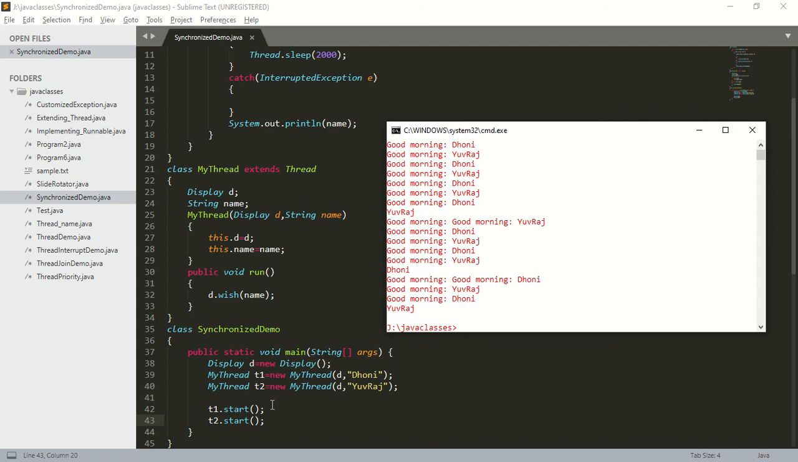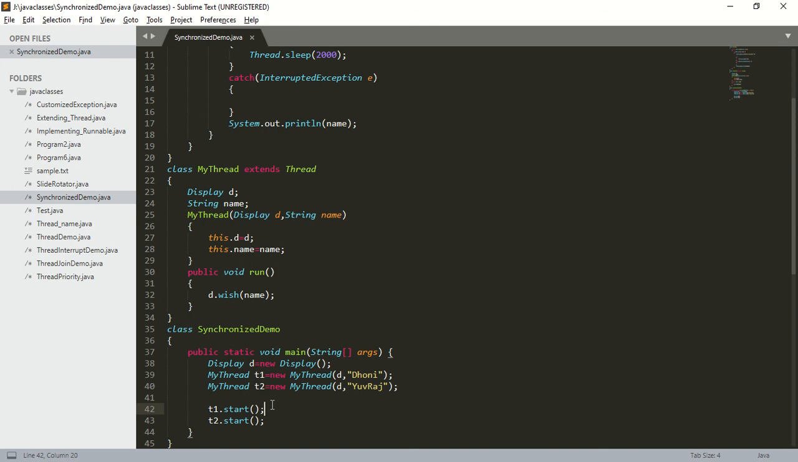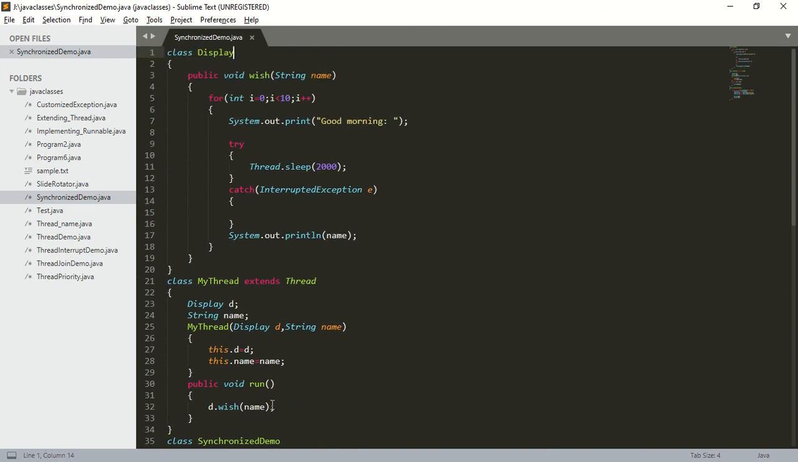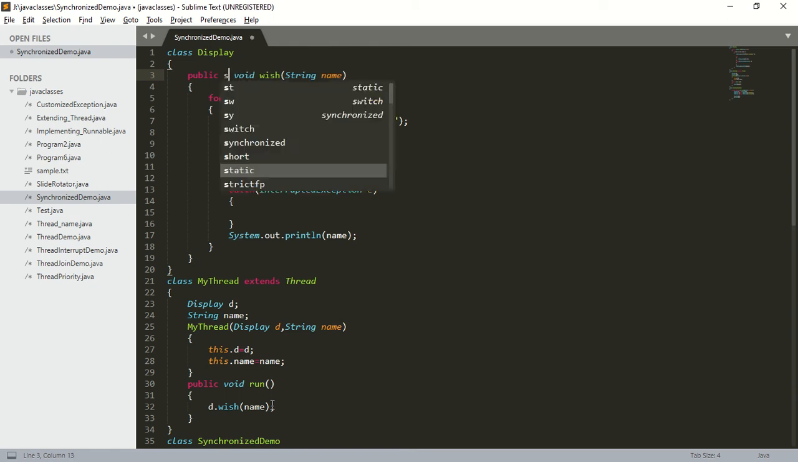So how to overcome the data inconsistency problem? We can overcome it by declaring a method as synchronized. Which method should we declare as synchronized? We should declare the wish method as synchronized because the two threads are trying to call this method on the same Java object. So I will make this method a synchronized method. Public synchronized.